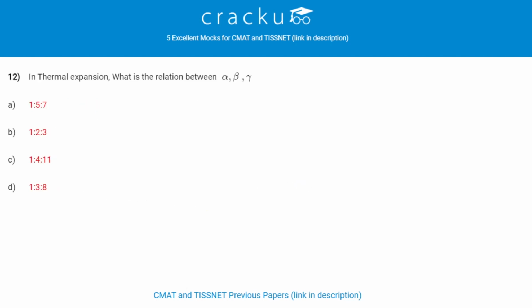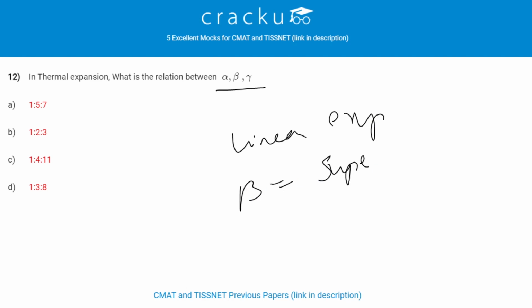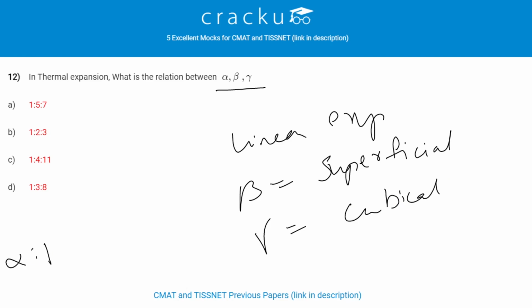Next question. In thermal expansion, what is the relation between alpha, beta and gamma? Alpha is the coefficient of linear expansion. Beta is the coefficient of superficial expansion. And gamma is the coefficient of cubical expansion. The relation between alpha, beta, gamma is alpha : beta : gamma = 1:2:3.